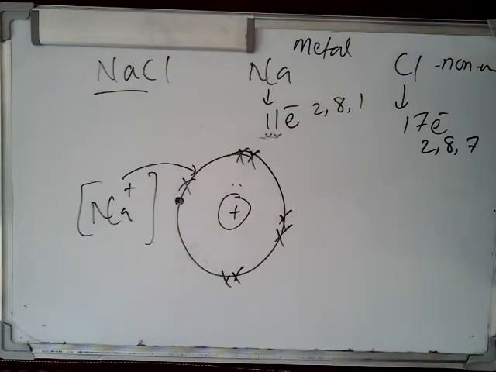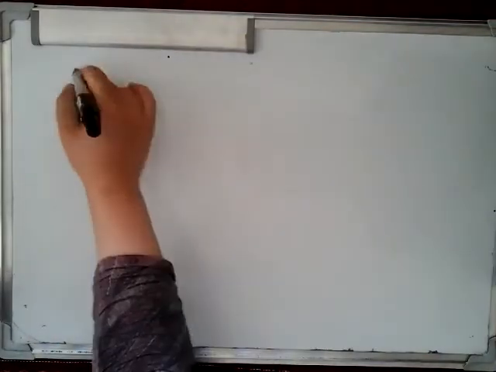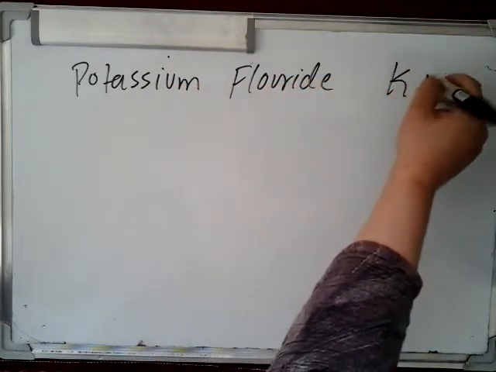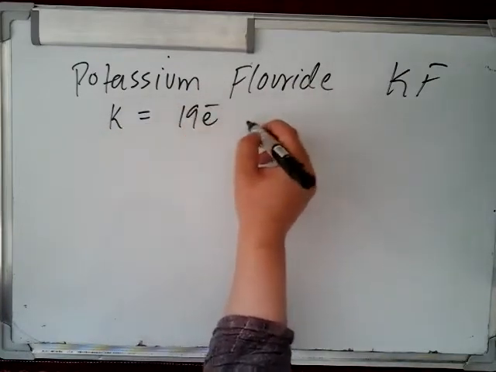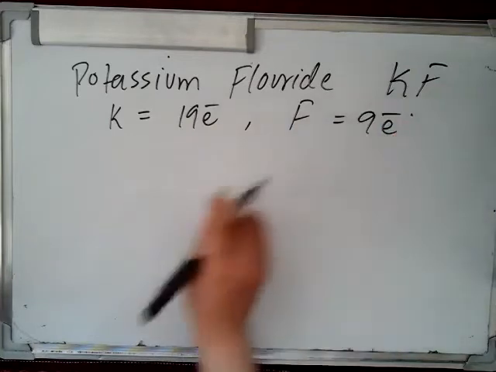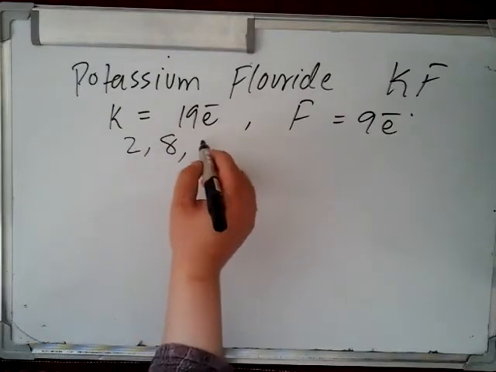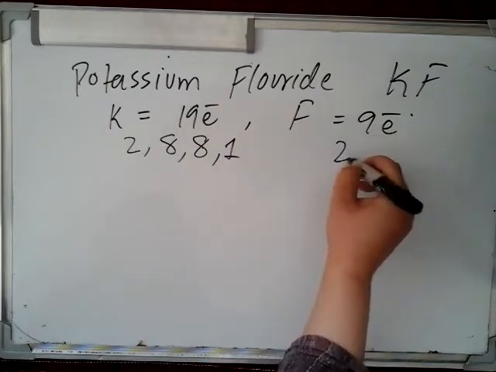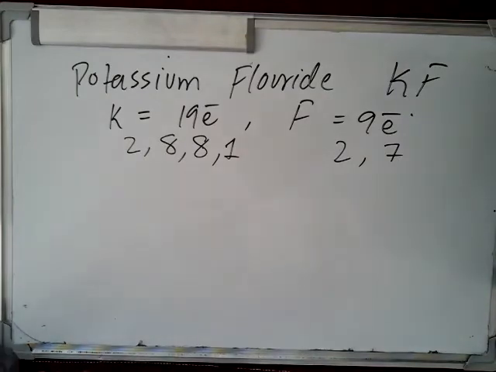So in the same way you can write the same.